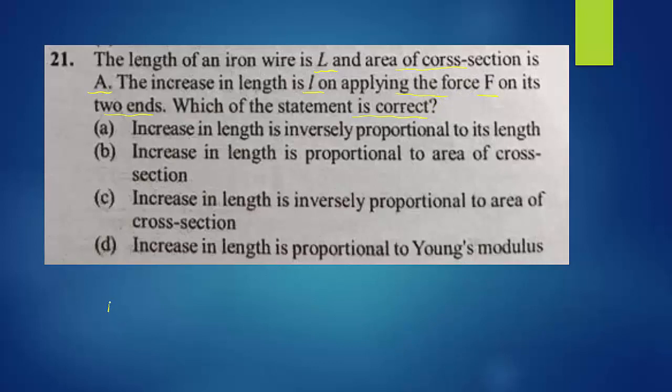Let us consider this is the iron wire, and it is having length L and area A. The increase in length, let us take it as small l. Increase in length is l on applying force. We are applying force on its two ends, so on both ends we are applying force. Which of the statements is right?